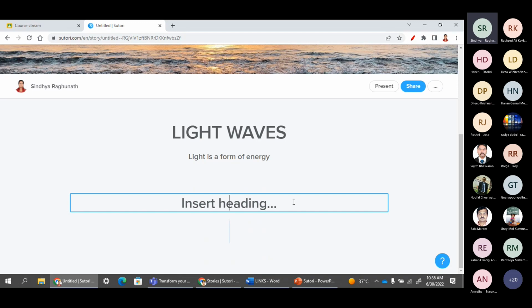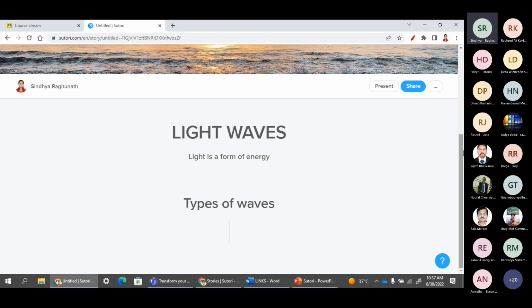So now here I'm going to add some subtitle, for example, types of waves. So I have put it like that. Okay. So when we move, we can see one plus sign.